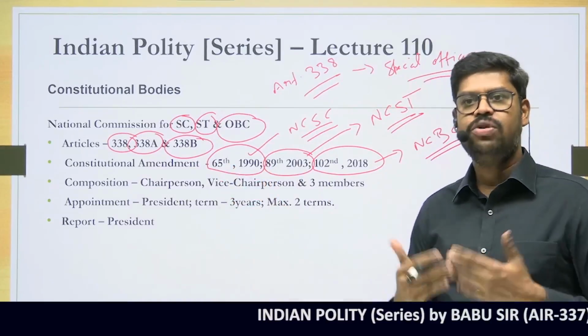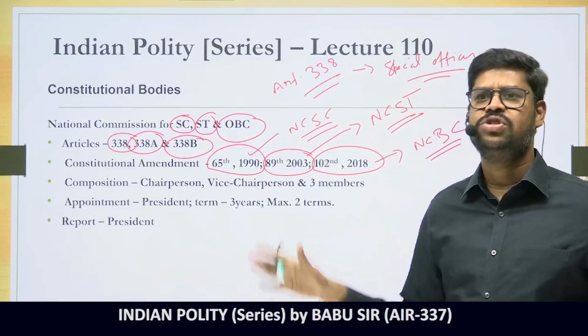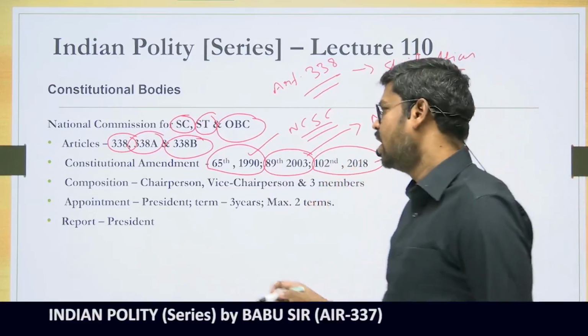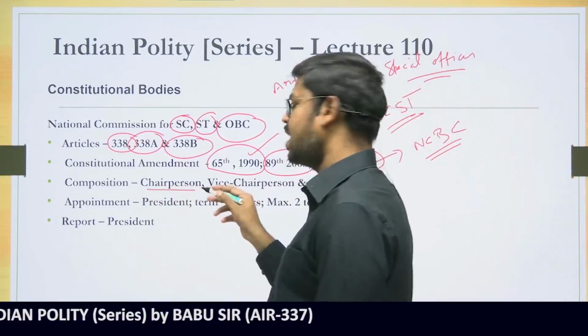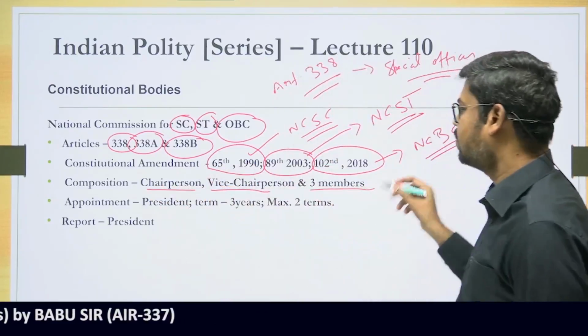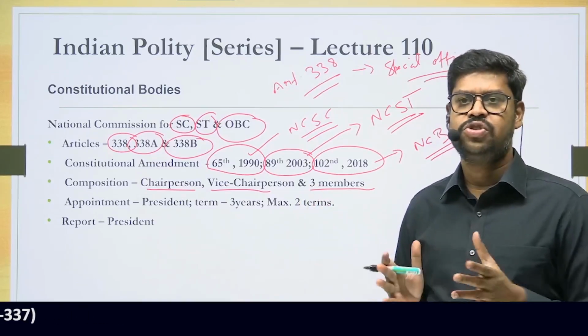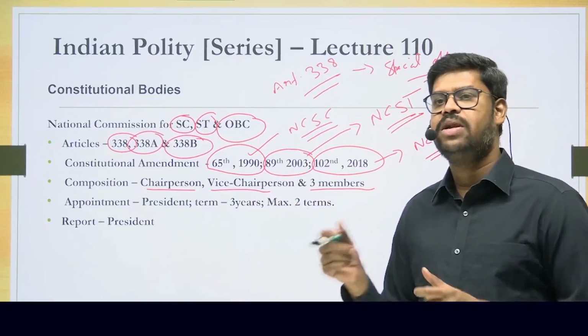To carry out their duties effectively, each and every commission has a composition, and their composition is almost the same in all the cases. Every commission will have a chairperson, a vice chairperson, and 3 other members, so there are 5 people. The composition is 1 chairman, 1 vice chairman, and 3 members.